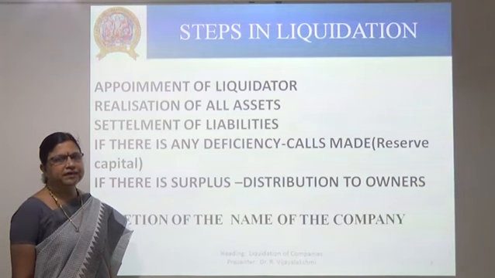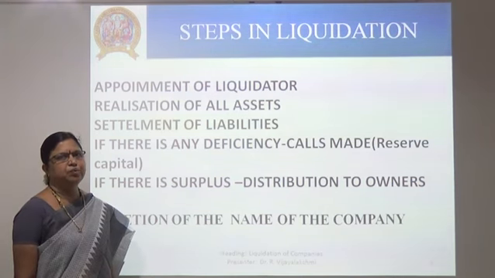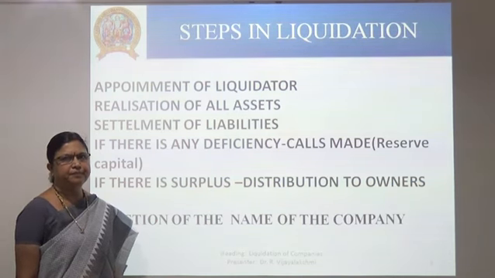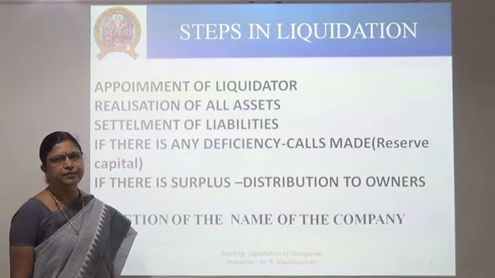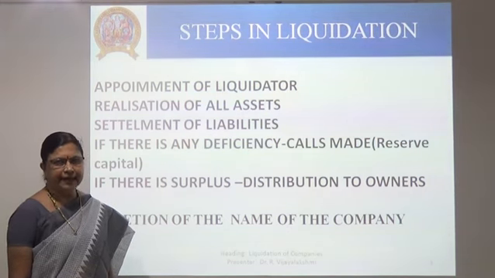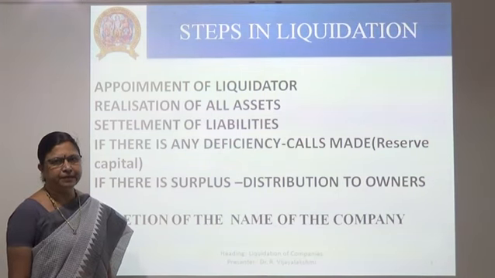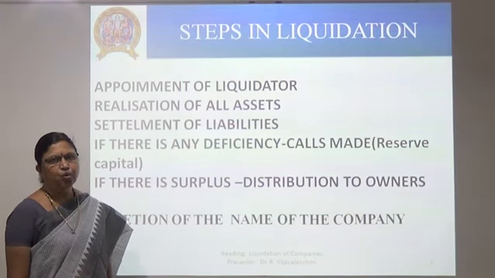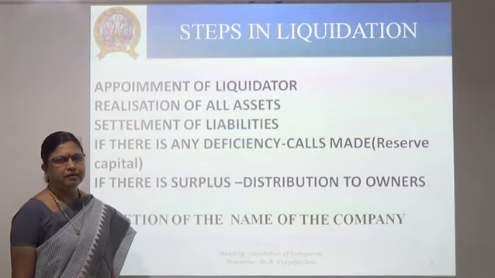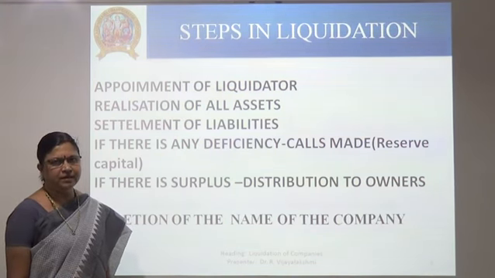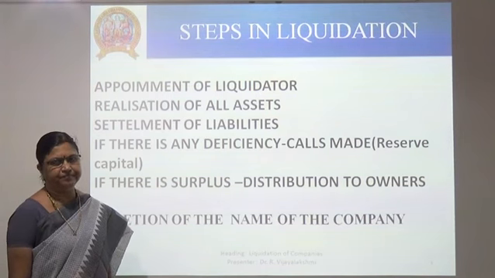Since the company is getting its dissolution, the board of directors or the company secretary are not empowered to take over the further activities of the company. So the court appoints an independent person who is known as the liquidator, official assignee or official receiver.